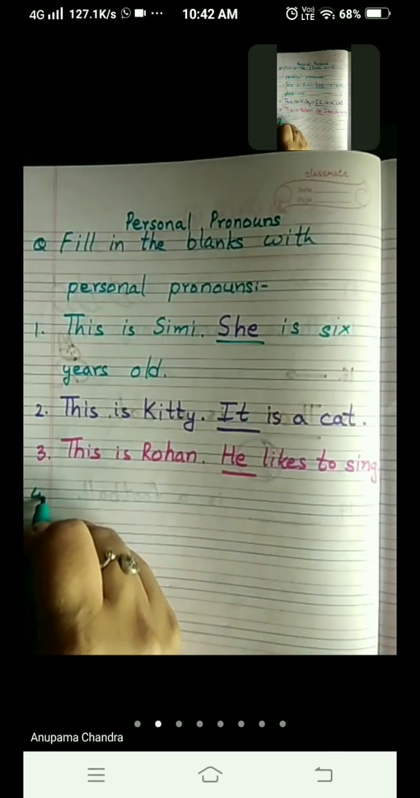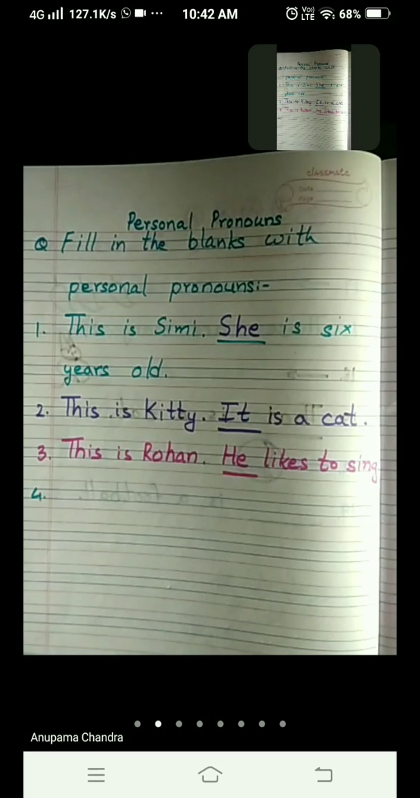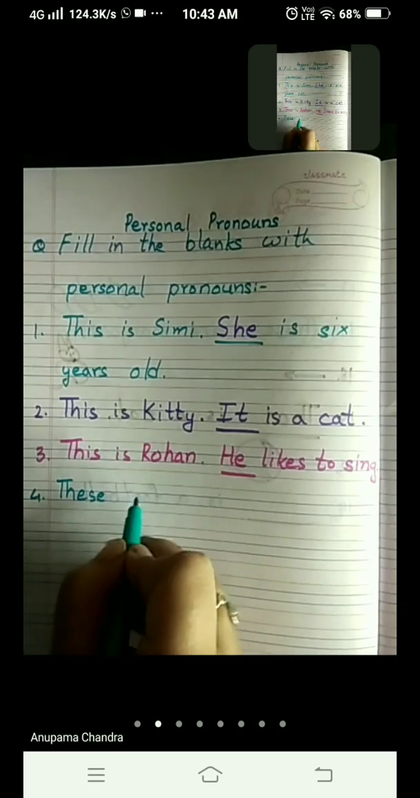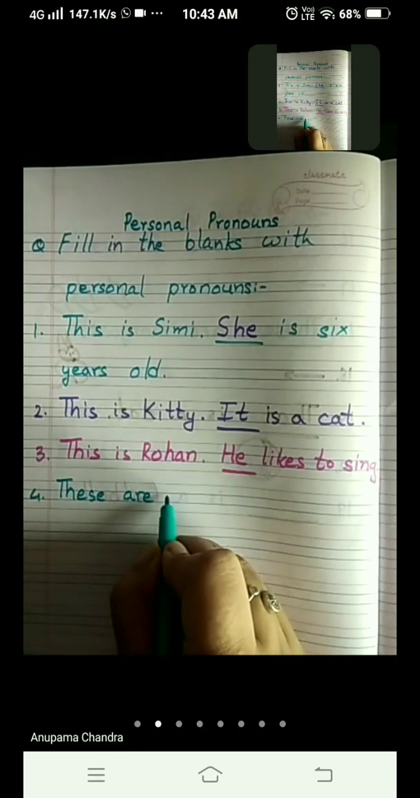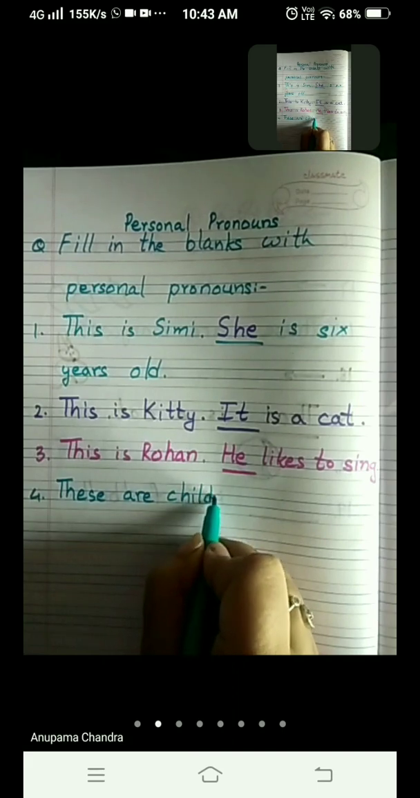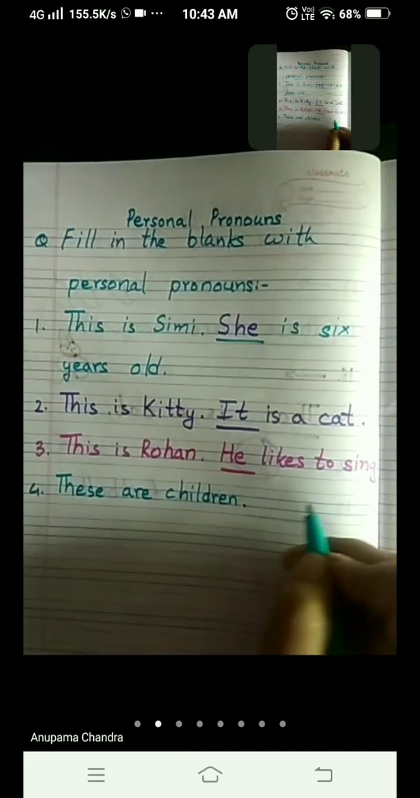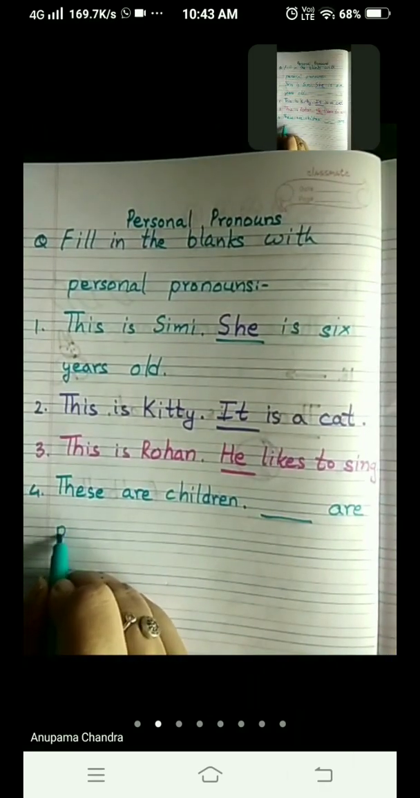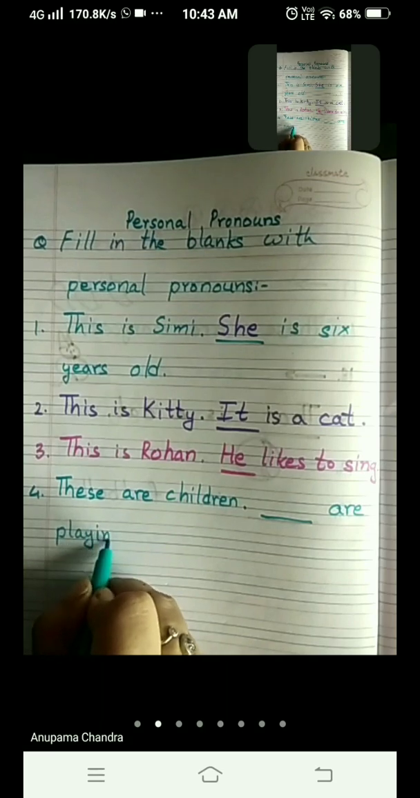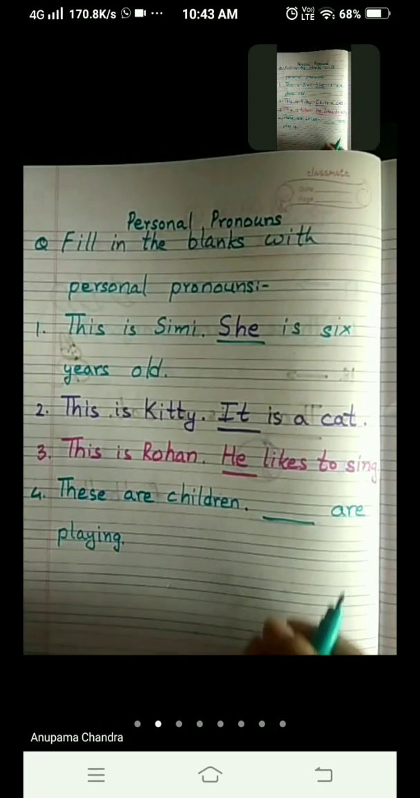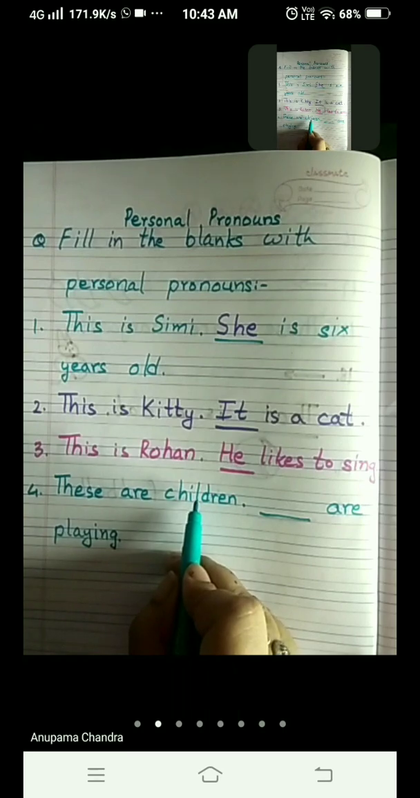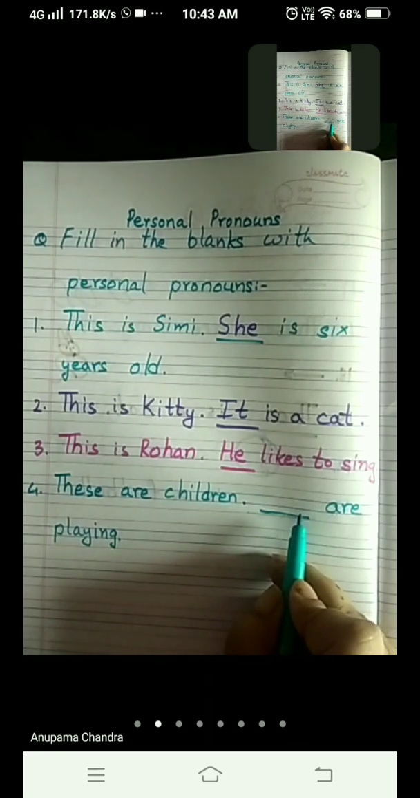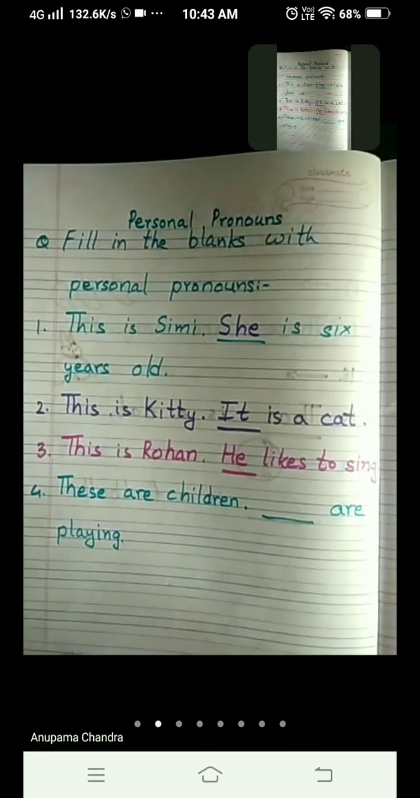Now come to the fourth one. Number 4. These are children. T-H-E-S-E. These are children. C-H-I-L-D-R-E-N. Children. Dash are playing. P-L-A-Y-I-N-G. Now here we are talking about children. That is more than one child. So which pronoun are we going to use for children? Dash are playing.